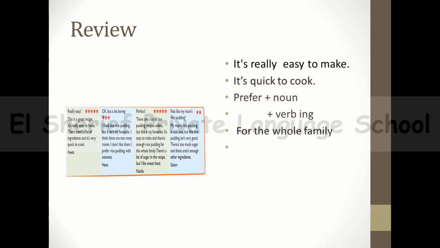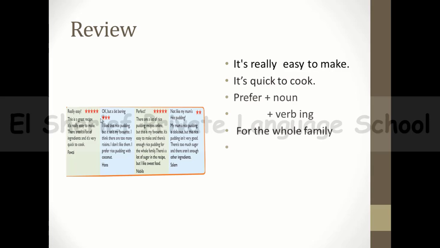I have a review. What I mean by this review? A review, guys, it's a report, maybe in a newspaper or magazine or on the internet, on television or radio, in which someone gives their opinions of a book, a recipe, an article or a film. So it gives you the opinions of people about this kind of thing you wanted to try or you want to read. And now we have a review for the rice pudding recipe.